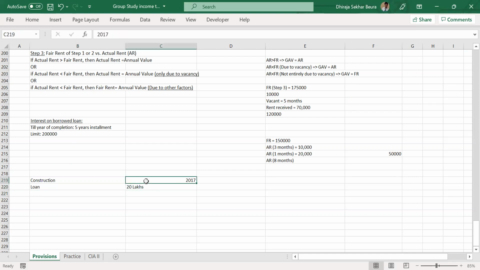Now, in 2017 only you took the loan, okay? So from 2017 only, you must have been paying the interest. Suppose interest is at the rate of 10%, for example, 2 lakhs per annum. Now, in 2017, will you take deduction for the interest that you are paying on the loan?